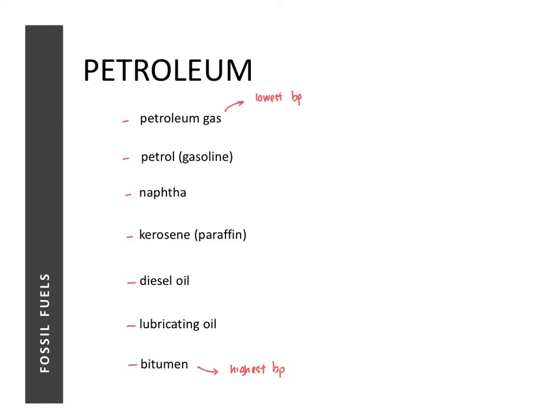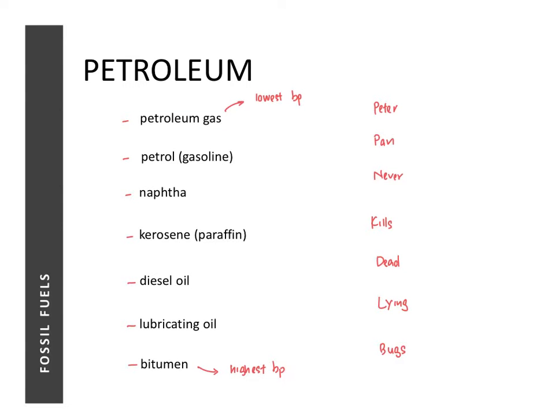Now one mnemonic that you can use is this: Peter Pan never kills dead lying bugs. You can come up with your own mnemonic, but anything that works for you.